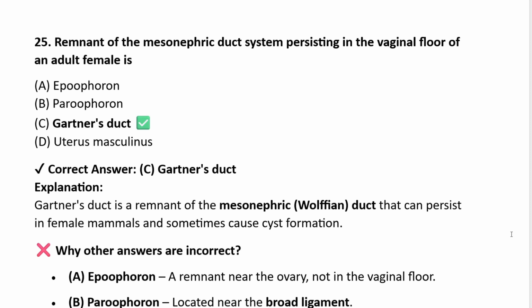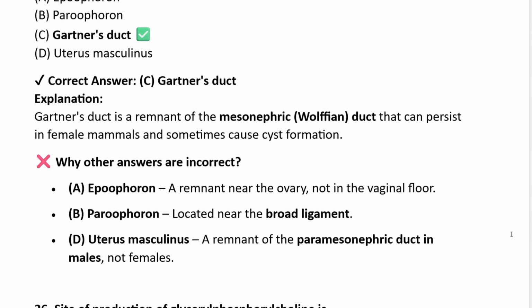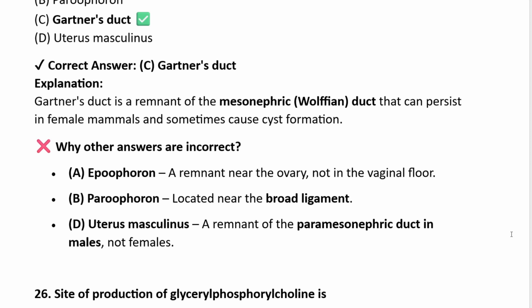25. Remnant of the mesonephric duct system persisting in the vaginal floor of an adult female is hypoophoron, epoophoron, Gartner's duct, uterus masculinus. The correct answer is Gartner's duct. Gartner's duct is a remnant of the mesonephric Wolffian duct that can persist in female mammals and sometimes causes cyst formation. Why other answers incorrect?